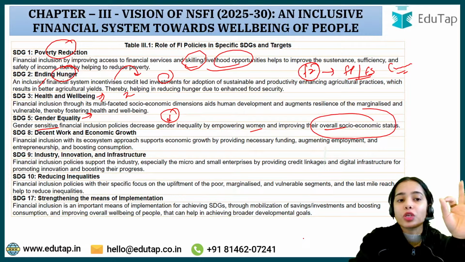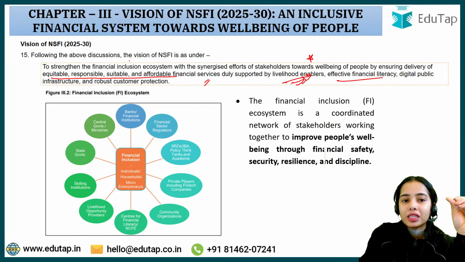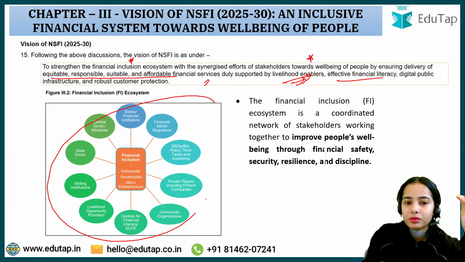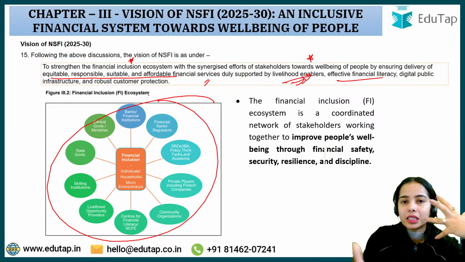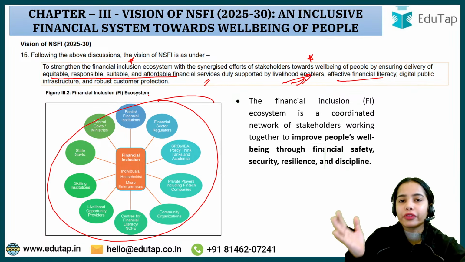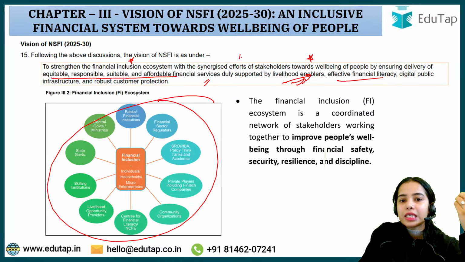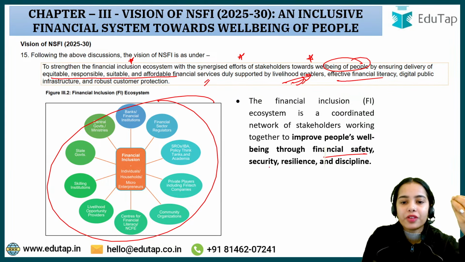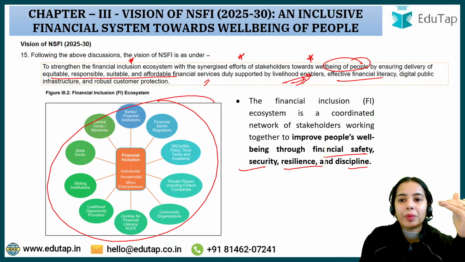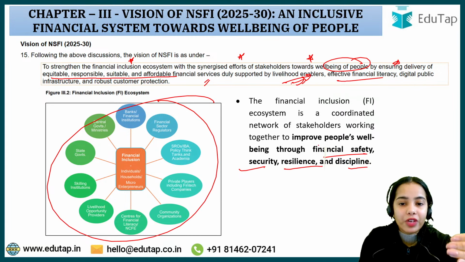This is what the vision was trying to tell you, that strengthen the financial inclusion ecosystem, the relationship and the convergence of actions of the different financial regulators with synergized efforts of stakeholders towards well-being of people, towards financial safety, security, resilience and discipline, by ensuring. So how will the people have the well-being, financial safety, security, resilience and discipline?